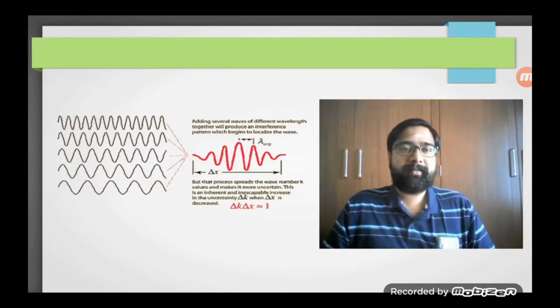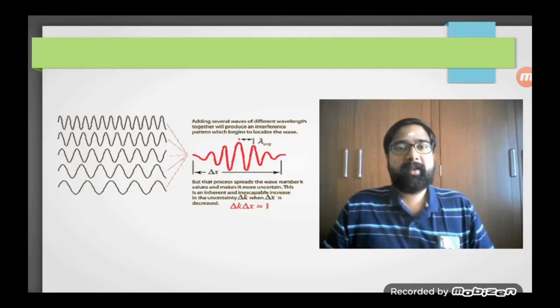On the contrary, if there is a small uncertainty in its momentum, which can be taken as a small uncertainty in its wave number, such a particle can be represented by a host of waves, each differing by a small wave number.